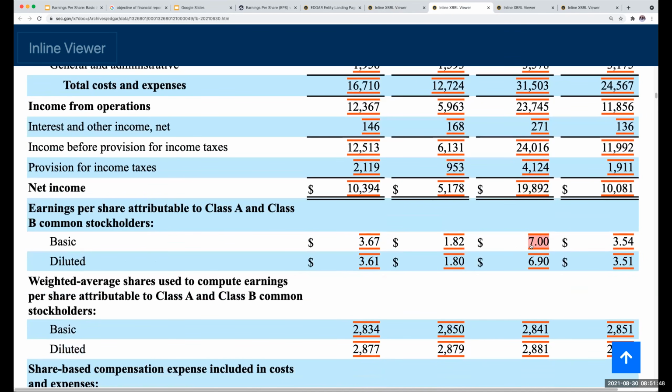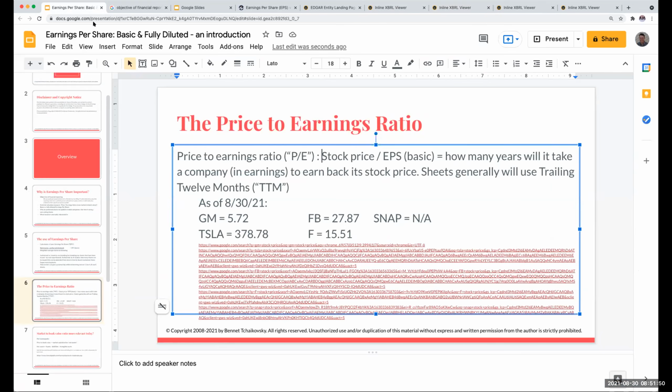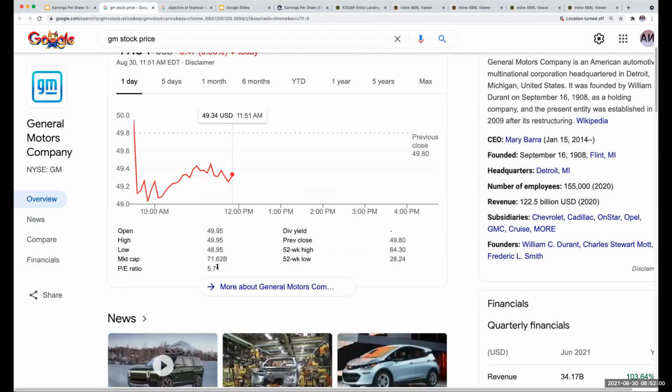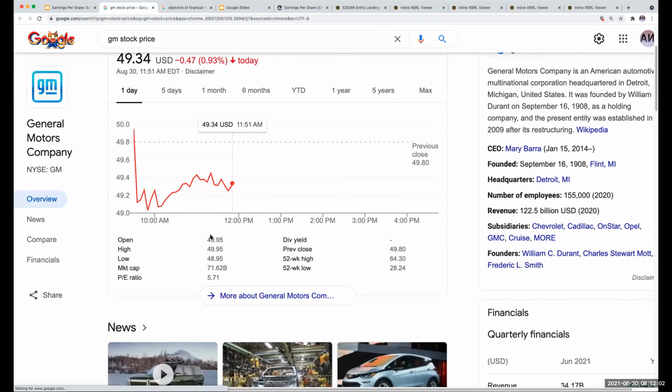Right now, GM has a price to earnings ratio of 5.72. Or 5.71, the markets are changing by the moment.